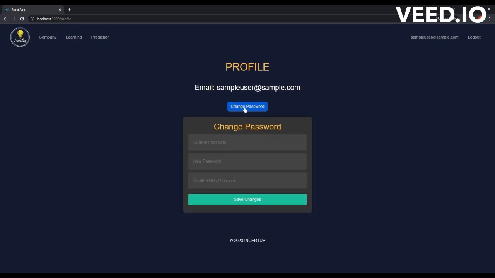Here we can change our password. Let's enter our current password and change it to something else.